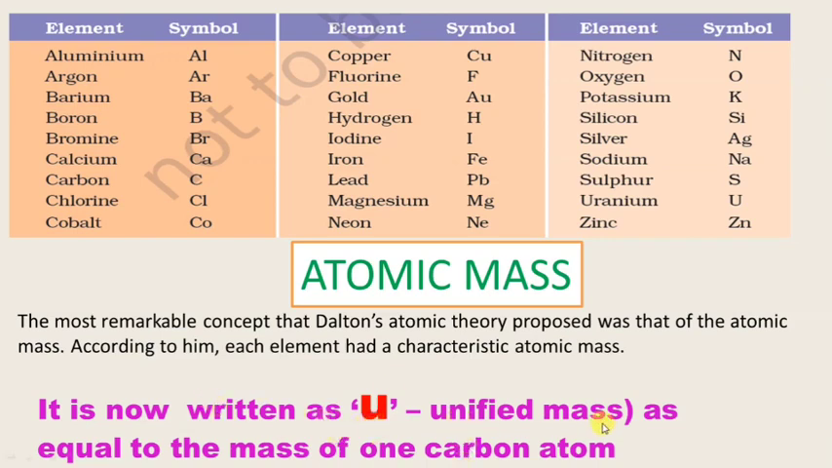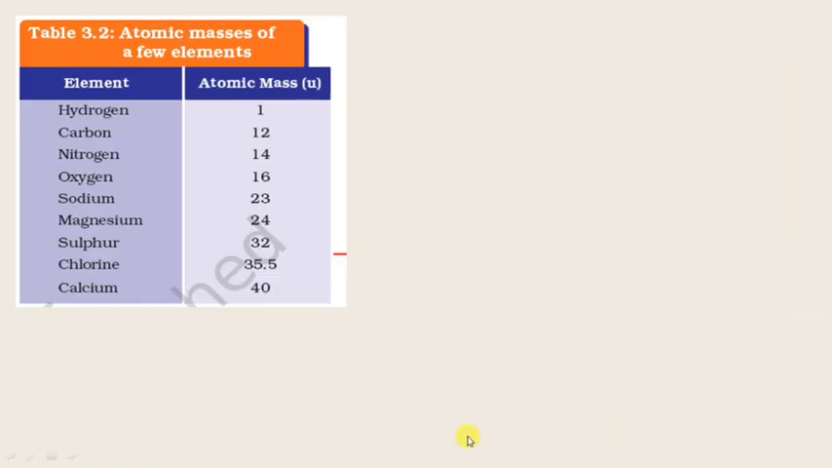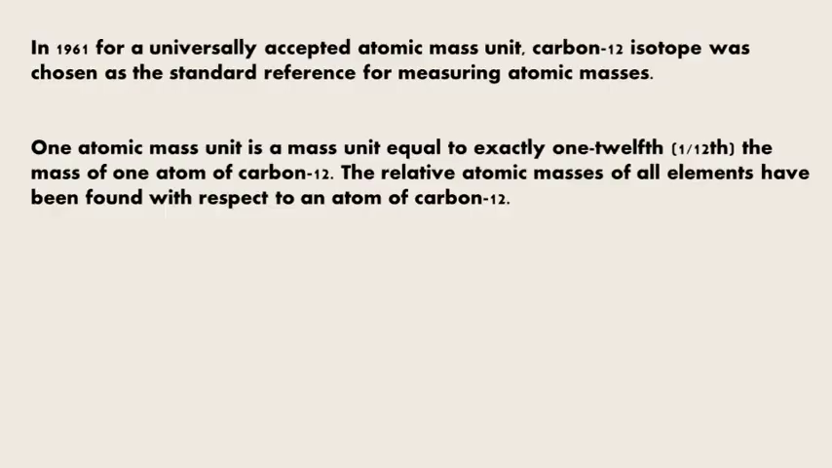So they said that the atom has atomic mass, and it is now written as u, unified mass, relative to the mass of one carbon atom. So you can see here the atomic mass of hydrogen is 1, carbon is 12, nitrogen is 14, oxygen is 16. You have to remember at least up to 30 elements. Here I have given only a few elements. This table is given from a book only. If you need, I will provide you the PDF for all these atomic masses and atomic numbers for these elements.